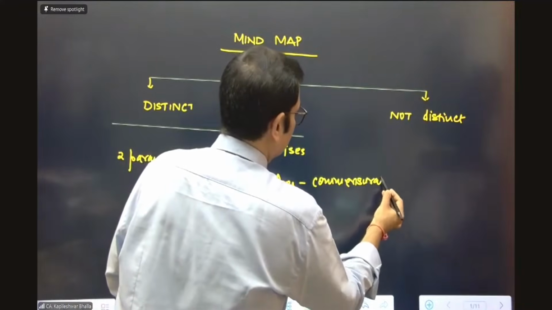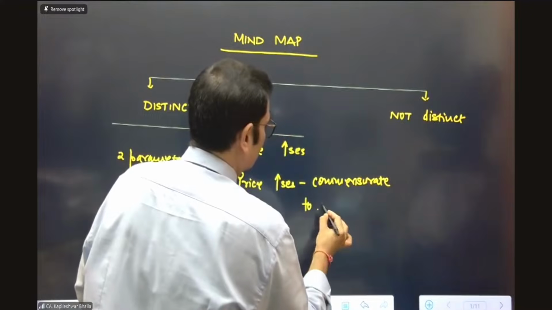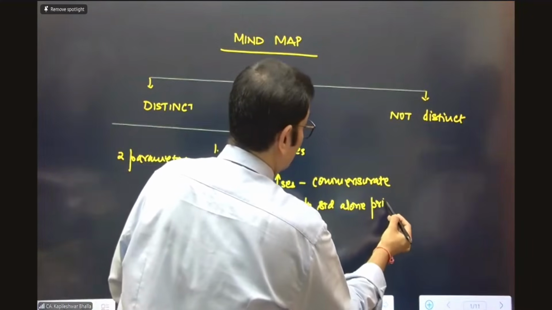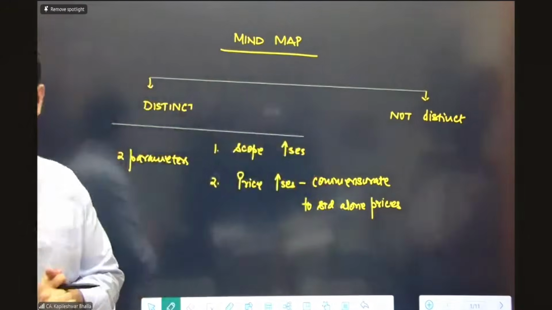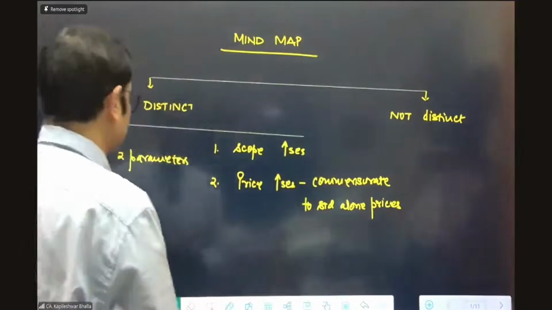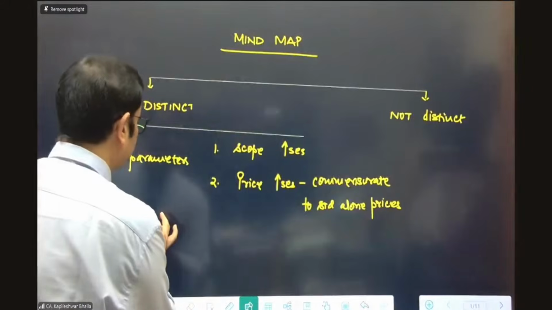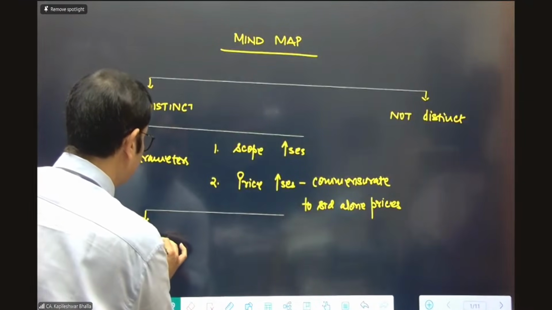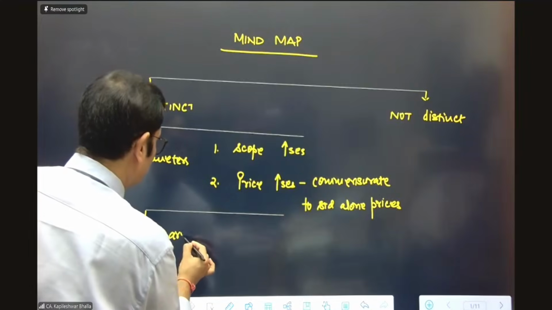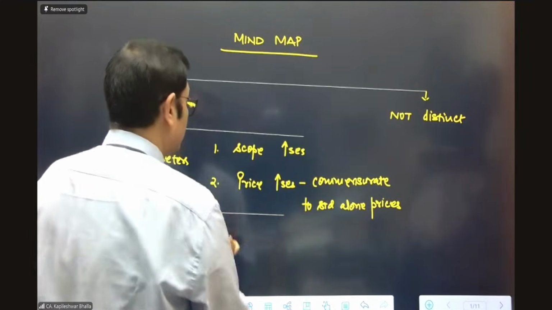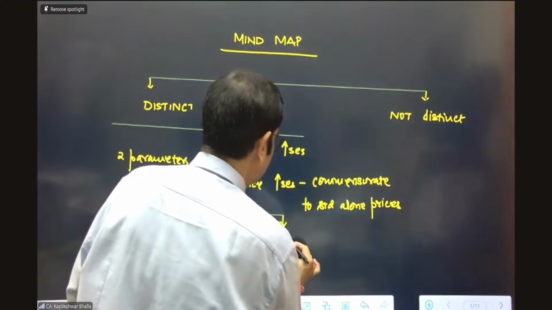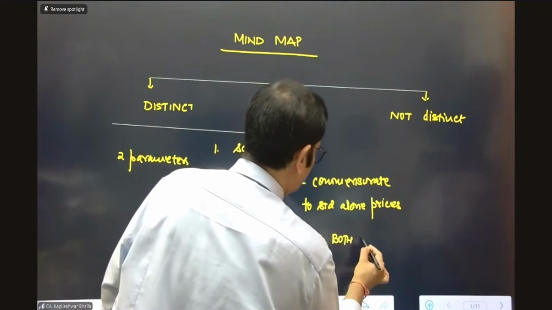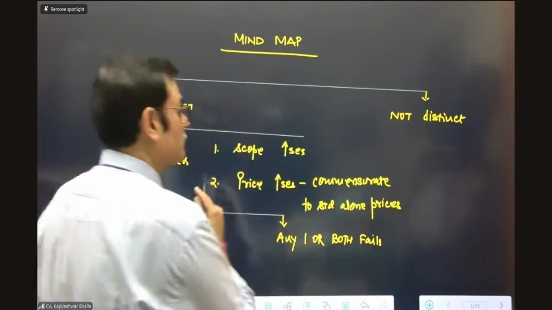to stand-alone prices. It needs to be commensurate in accordance with the stand-alone prices as well. So these two parameters need to be seen. And once you look at these two parameters, then you need to see if both are met. So then you need to see, are both the parameters met, or do any one or both fail? Any one or both of the parameters fail, then what is to be done?